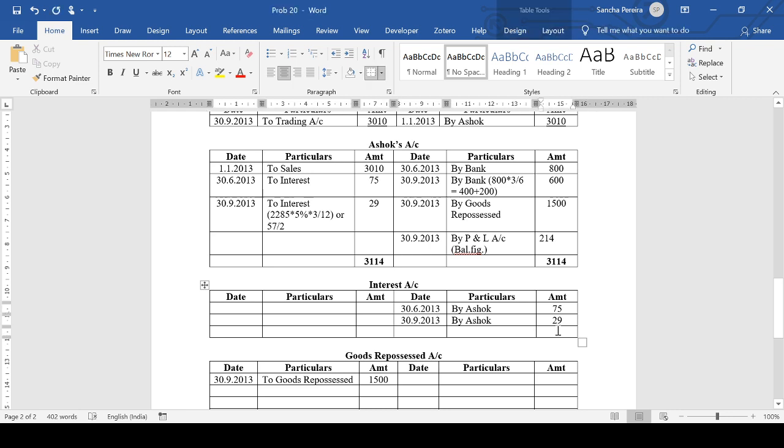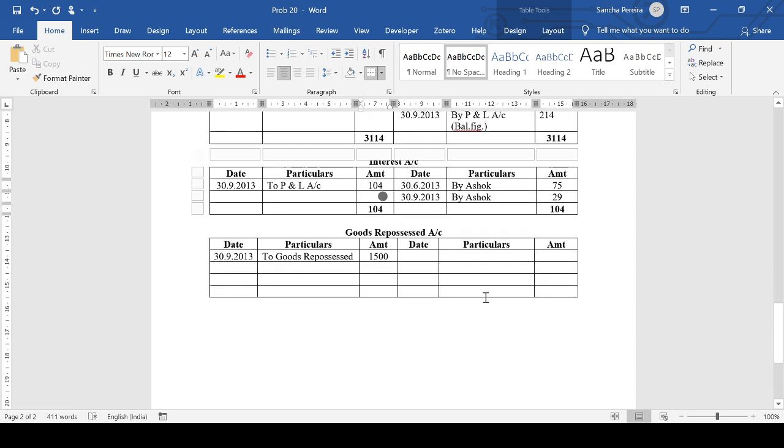If you transfer it to P&L account on 30th September 2013, it is 104. In P&L account it will be by interest, which means it's an income.